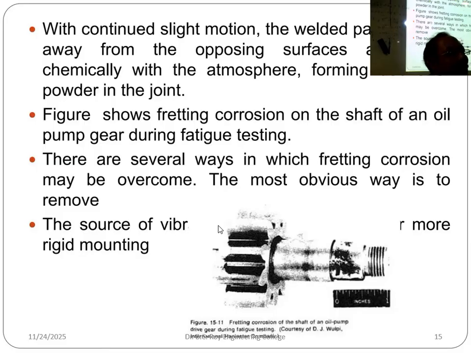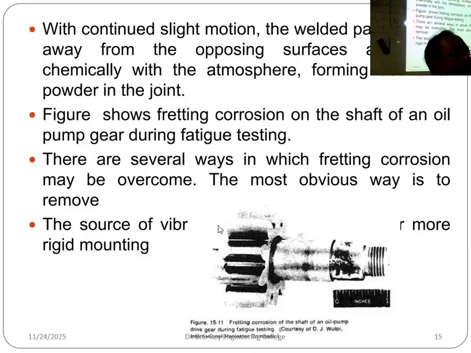When slide motion is there, welded particles tear away from the opposite surface and react chemically with the atmosphere, forming debris and powder in the joint. Suppose there is some sort of soldering. Solder material comes out because of vibration friction, and that is forming powdered material on the surface. That is a type of corrosion. That is called fretting corrosion.